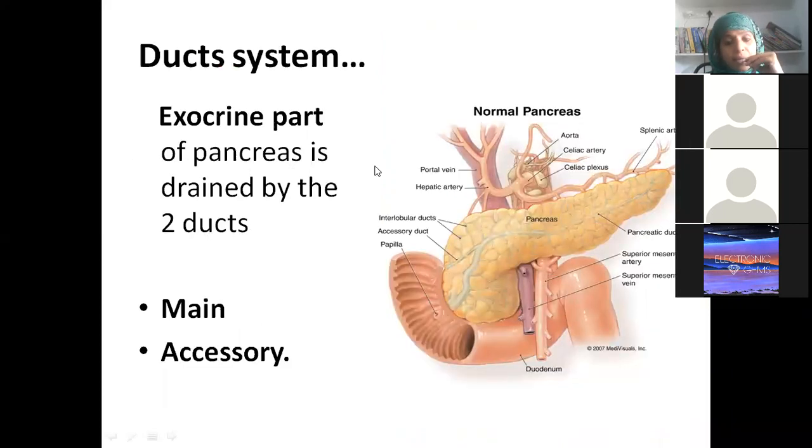Now let us see the duct system. I hope you remember, but still. The exocrine part is the part which is concerned with the... I think we will stop here, beta, because in 1 minute it will get disconnected. I will send the link within 2 minutes. Okay. Right, ma'am.